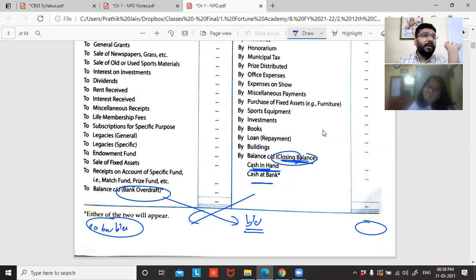Clear, not clear? Debit balance means having the opening balance on the debit side. Credit balance means having the opening balance on the credit side. If the opening balance is coming on the debit side, closing will come in credit. So I always tell people that whenever I ask you what balance it is, answer from the point of view of opening, not from the closing point of view. Whenever I ask if this account is having a debit balance or credit balance, you have to answer from whose point of view? Opening balance point of view, balance brought down point of view. Clear, not clear? Right? So this is how we'll get the closing balance.